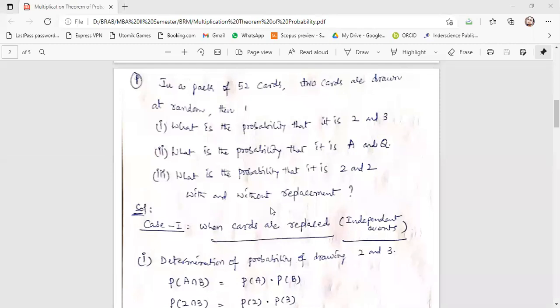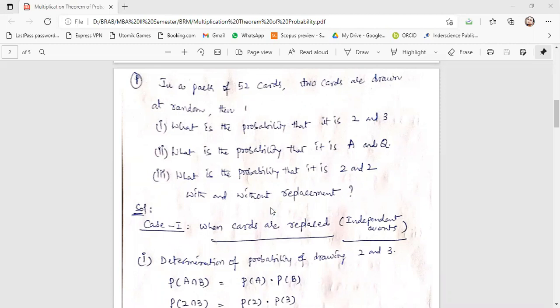And next we have to find the probability that the 2 cards should be 2 and 2. The condition is with and without replacement. If you draw the card and replace it, it won't change. If you draw a card and put it aside, there is a chance it will change. So there are 2 cases: replacing the cards, and not replacing them, where the sample space will be changed.